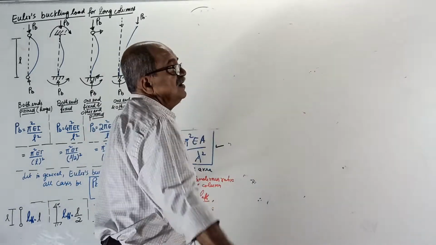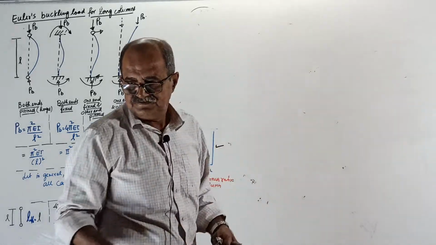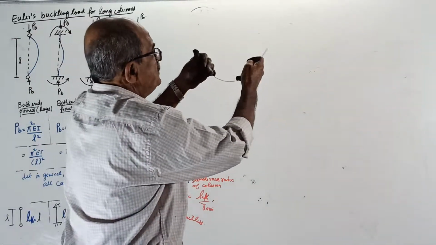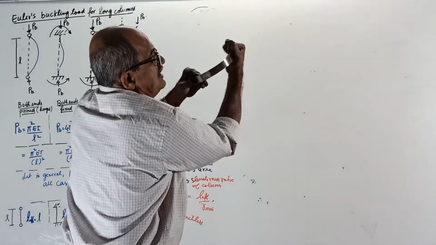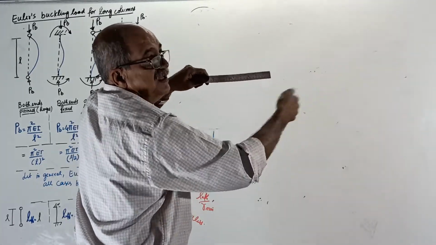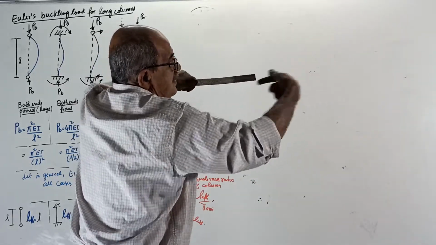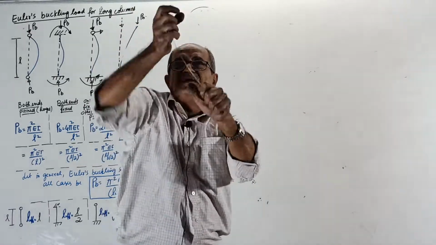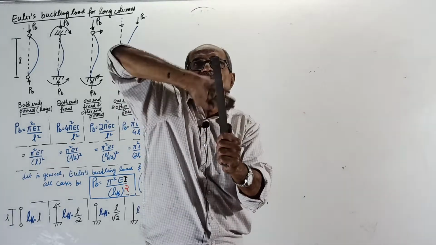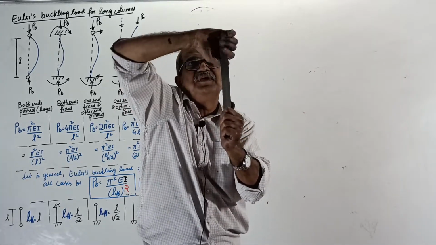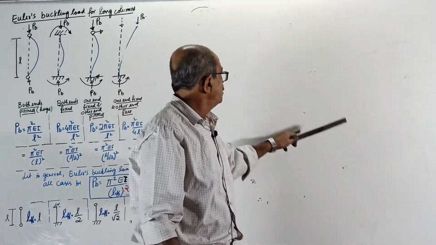Axis, or bending this way. This way, for column, axis. See? This axis. Okay.